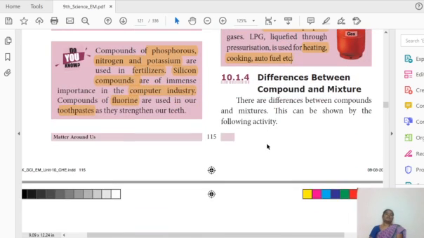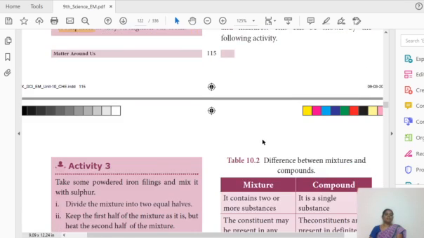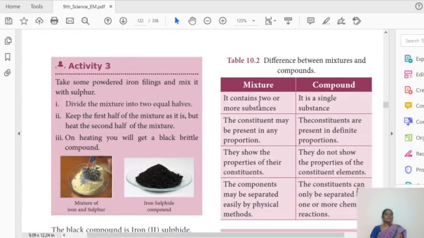Next we are going to discuss the difference between compound and mixture. A mixture consists of two or more substances. A compound consists of a single substance. Mixtures may be present in any proportion. This is the major difference. In a compound, they are present in a definite proportion. For example, H2O contains only 2 hydrogen and 1 oxygen. So it is a compound.